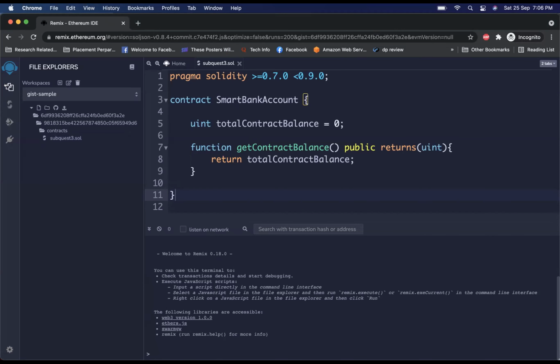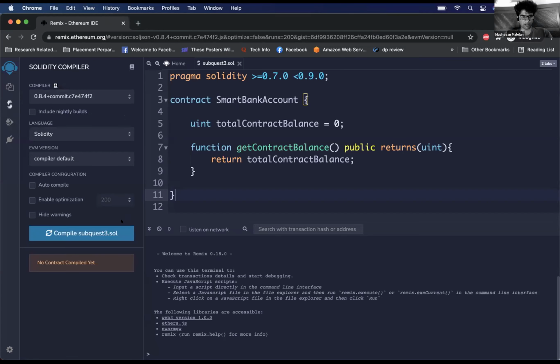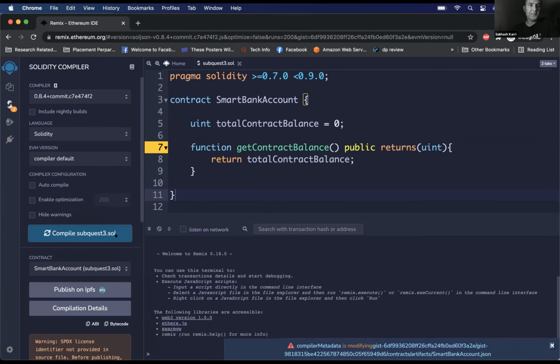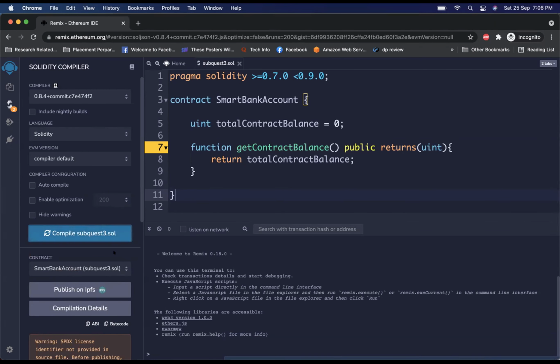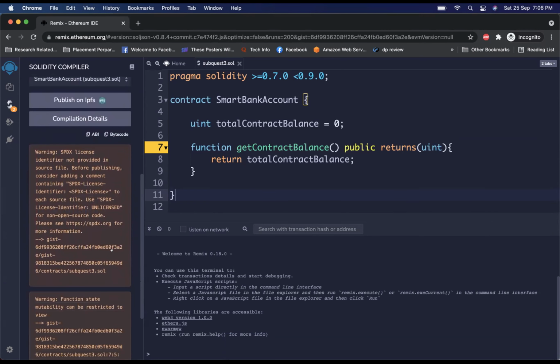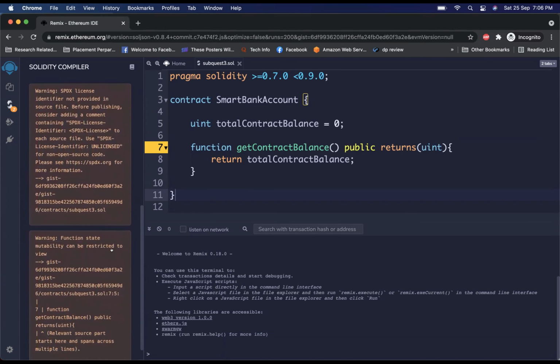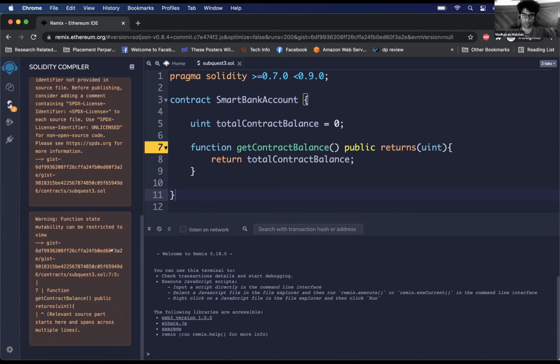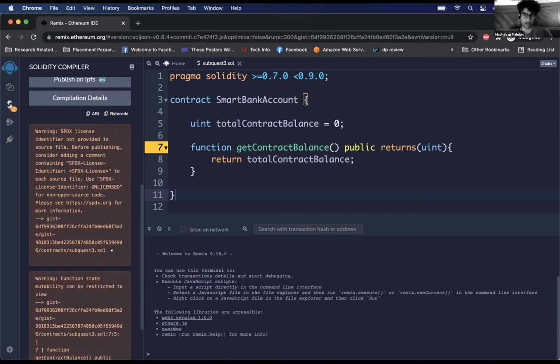Like hovering on it will show. Yeah, it should show that. This is the compile base. Okay, Solidity compiler, right? Yeah. It has thrown some warning. Yeah, there are a couple of warnings. It's like a known thing. This is not a good way to write a program, but I think this is a good starting point. We will fix those warnings later when we learn a little bit more.